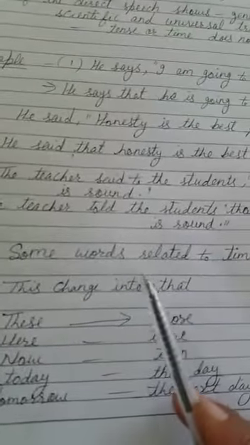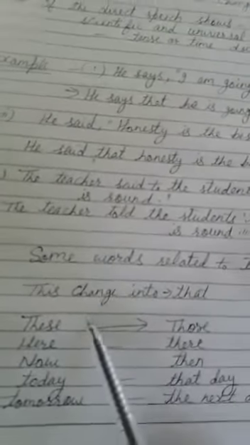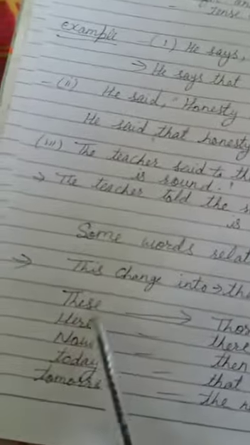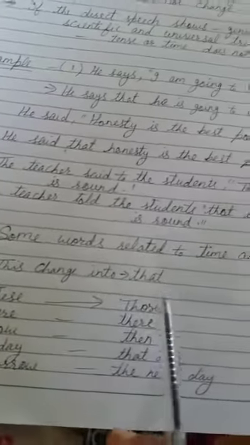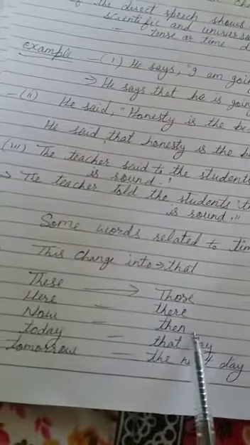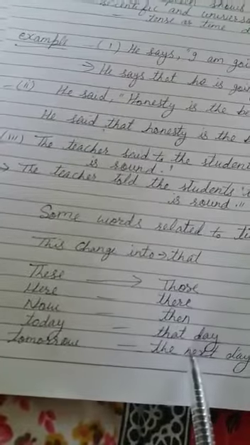Here are some other words related to time and place that change. This changes into that, these into those, here into there, now into then, today into that day, tomorrow into the next day, yesterday into the previous day, tonight into that night, ago into before, this into so.